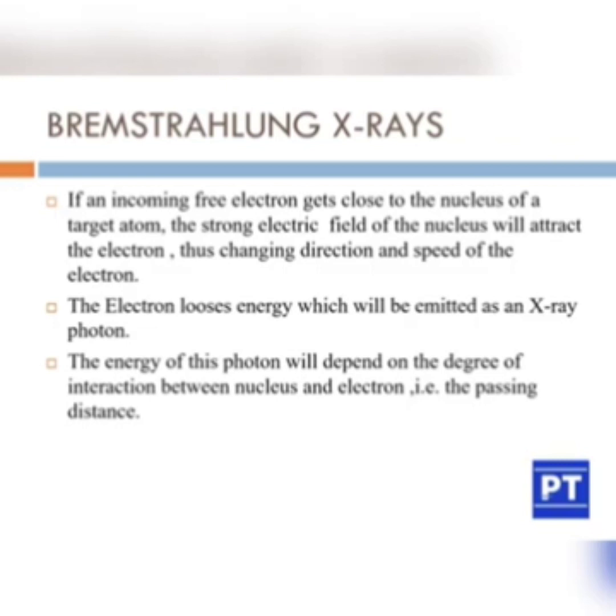When the electron changes its direction, it loses energy, which will be emitted as an X-ray photon. The energy of this photon will depend upon the degree of interaction between the nucleus and the electron, that is, the passing distance.